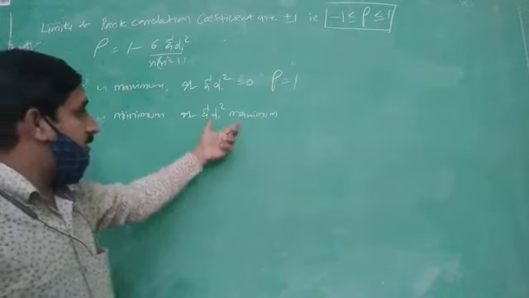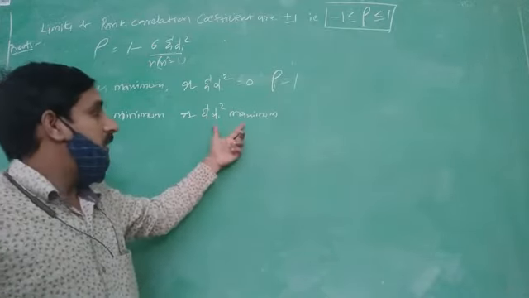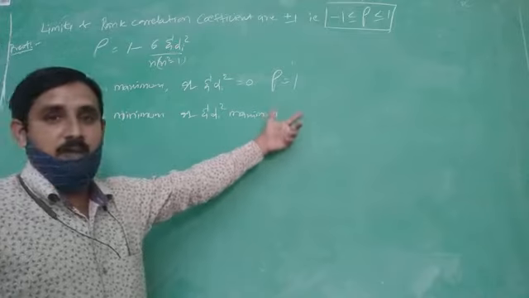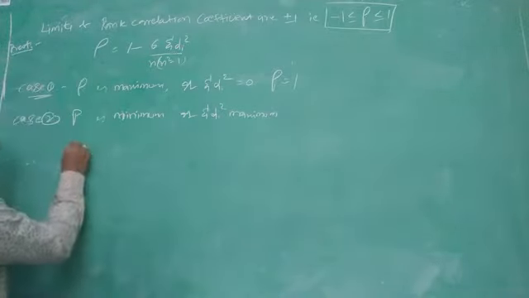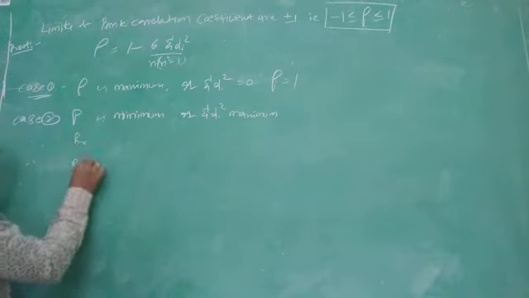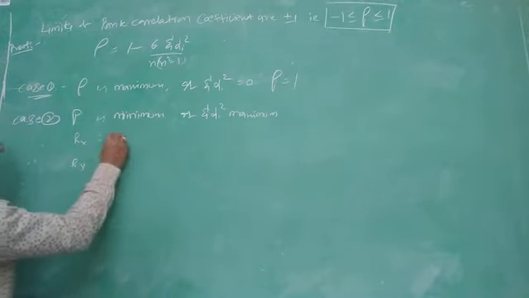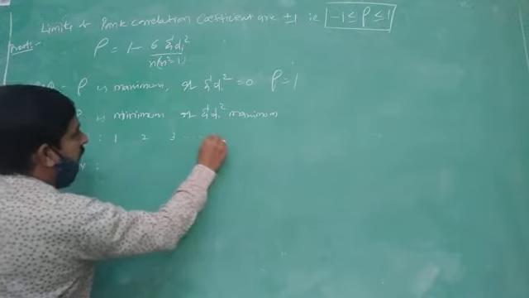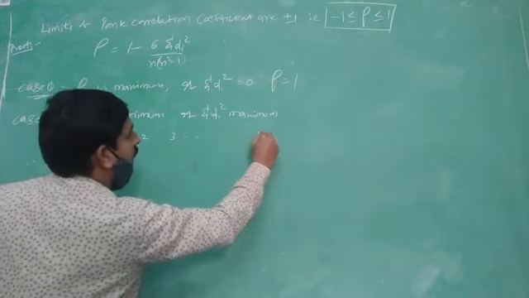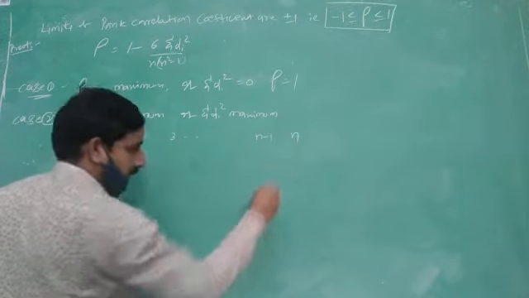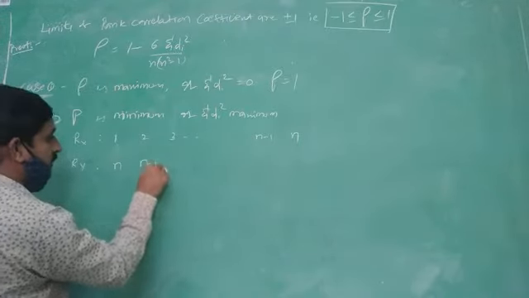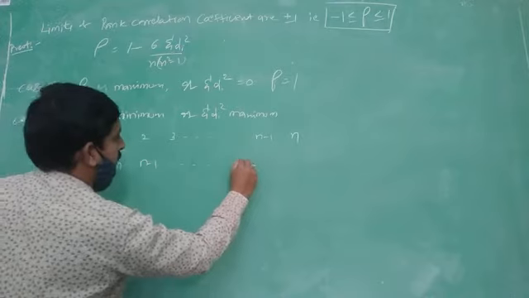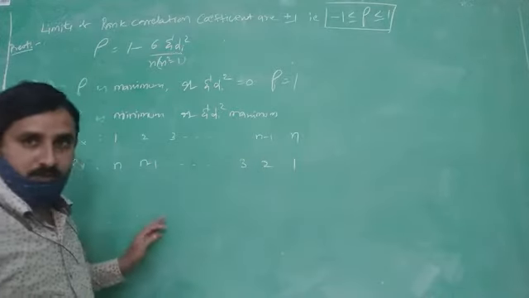When this situation occurs, all the ranks in the two variables are in opposite directions. Like this, the ranks of x and the ranks of y: 1, 2, 3, and so on, n minus 1, n. Similarly, in the opposite direction, n, n minus 1, and so on, 3, 2, 1.